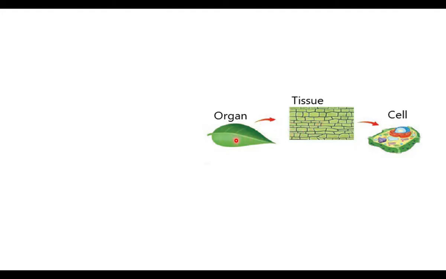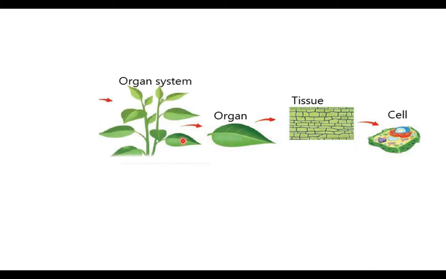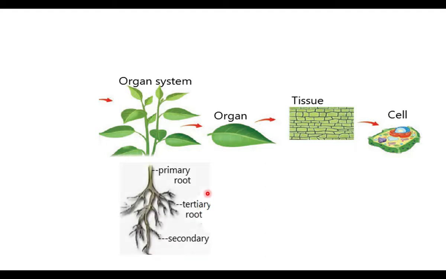And these organs together form an organ system. This is the shoot system. It has leaves, flowers, buds, stem. Like the shoot system, below the ground, the plants have another system, that is the root system. The root system has the primary root. What is the primary root? The central root, the first root. The first branch is the secondary root, and the second branch is the tertiary root.